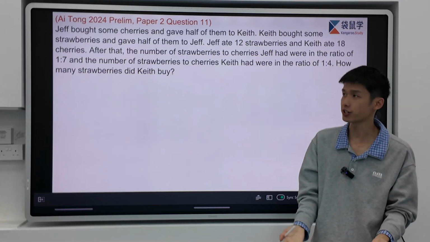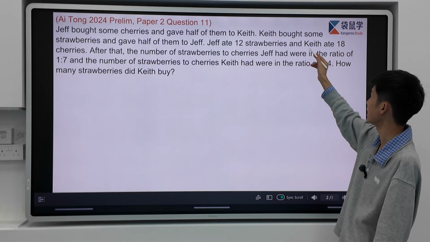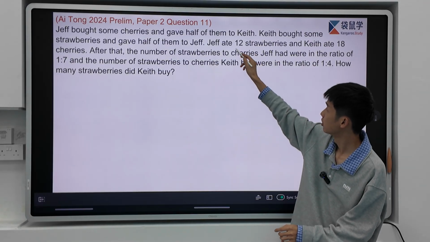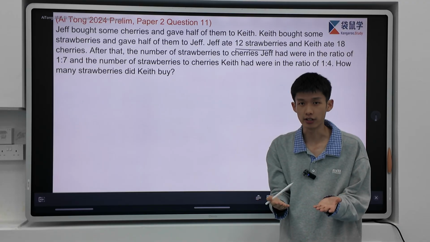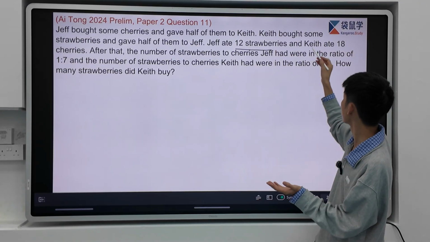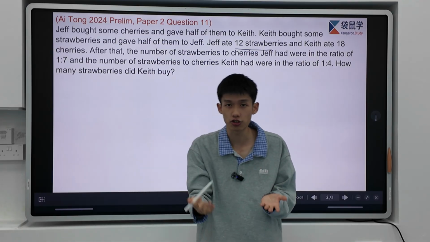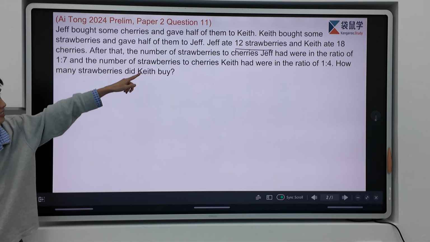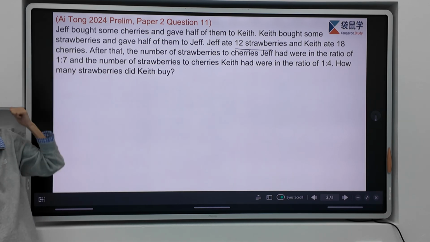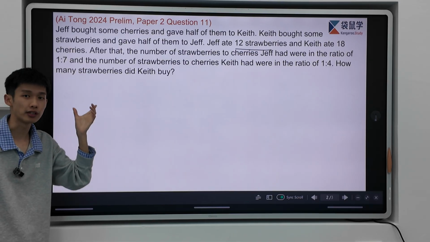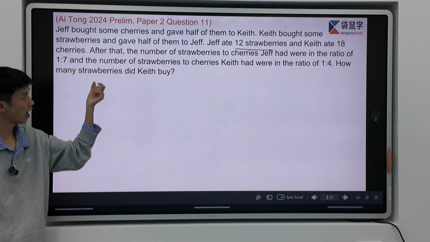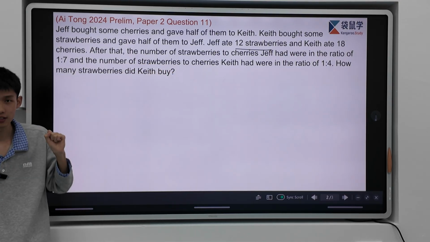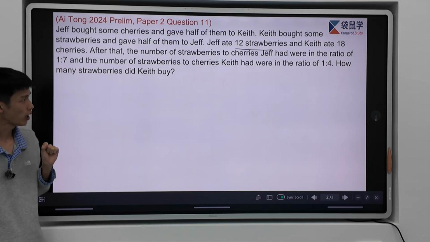But afterwards, we have some changes. For example, Jeff ate 12 strawberries and Kiss ate 18 cherries. Jeff only ate strawberries, but did he eat cherries? Not really. And Kiss ate 18 cherries, but did he eat strawberries? Not really. And afterwards, the number of strawberries to cherries Jeff had was in a ratio of 1:7. And we also have the relation between strawberries and cherries for Kiss. It's 1:4. We have two ratios.